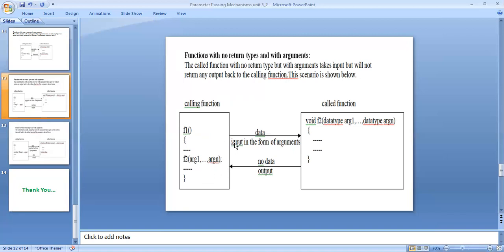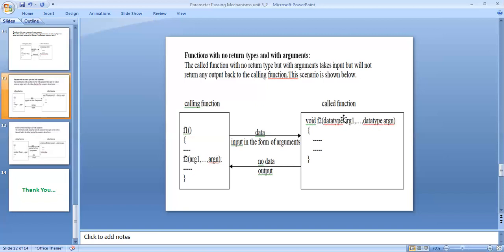The calling function sends the input arguments to the called function, and the called function receives the input as data type argument 1, data type argument 2. Here you have to use different data types. The primitive data types you can use in functions are int, float, char, double, long double. These are all the data types used for function arguments.